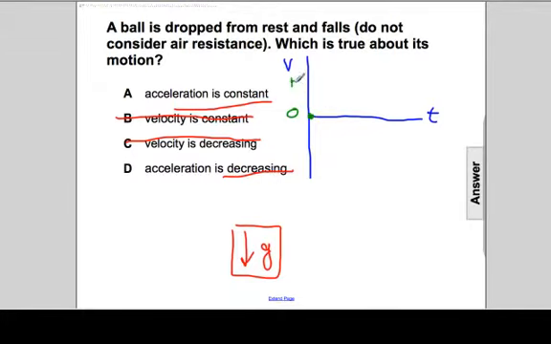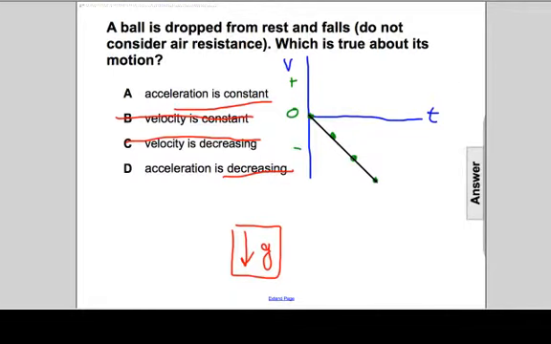Remember, these are positive values. These are negative. And then as time goes on, its velocity is going to increase a bit. And then more time goes by, its velocity increases, at least in the negative direction, some more. As time goes on even more, its velocity goes up. If I draw a line that gives us the velocity as a function of time, we end up with a straight line.